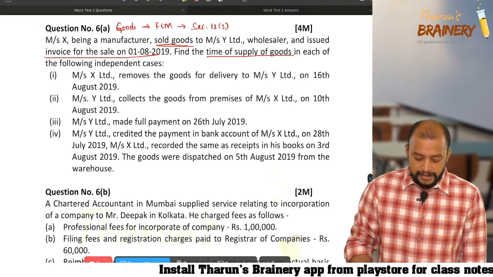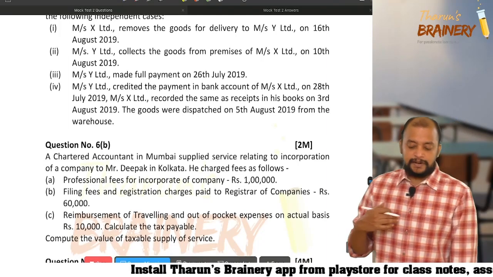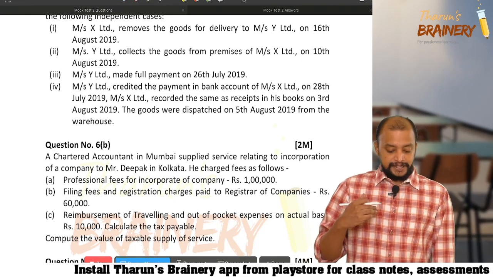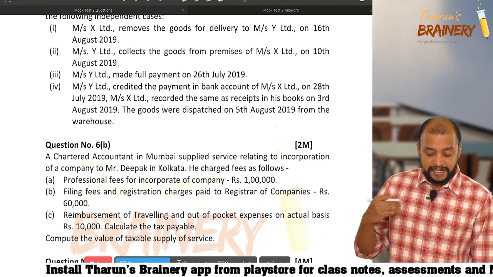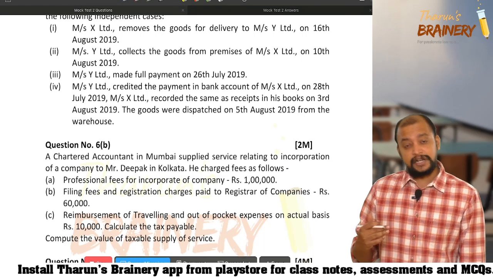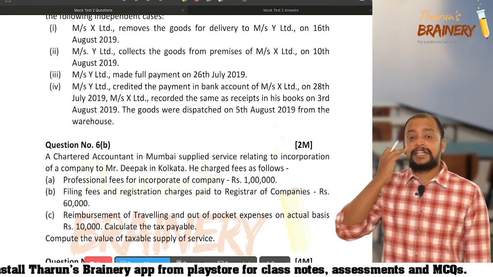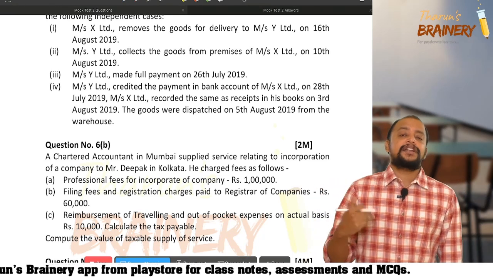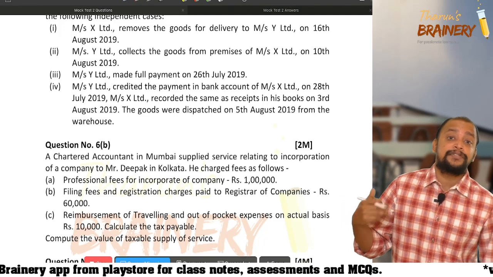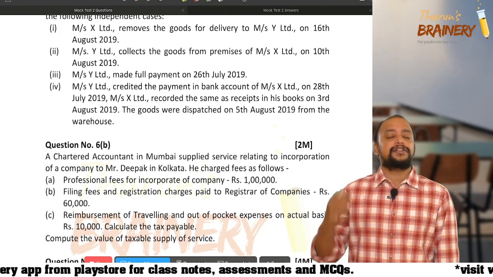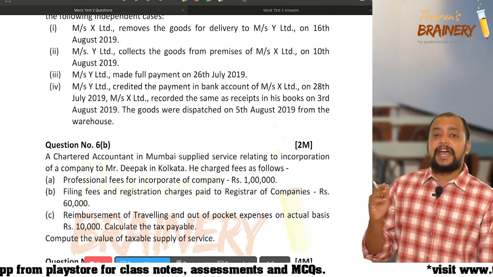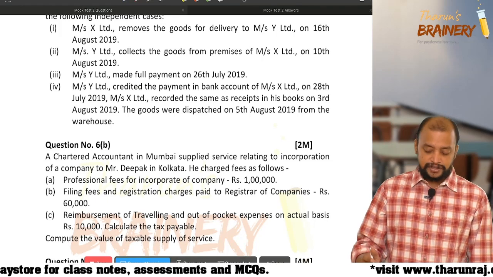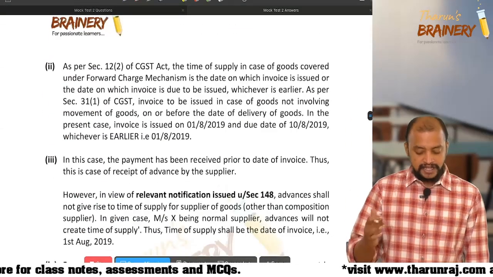Then second, Messrs Y Limited collects the goods from the premises of Messrs X Limited on 10th August 2019. Supply does not involve movement of goods, as the recipient is coming to the supplier's place and collecting the goods and leaving. So therefore supply does not involve movement of goods. We need to take the time of delivery. When are the goods delivered? 10th August, that should be taken as the due date of invoice. And the actual date of invoice is 1st August. So 1st August or 10th August, whichever is earlier, is 1st August. So like that you need to write the answer.